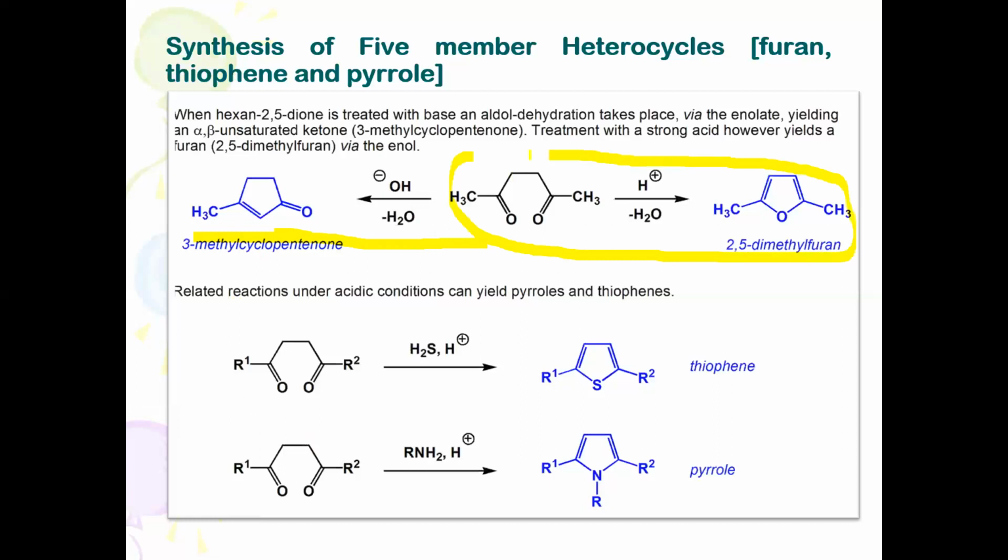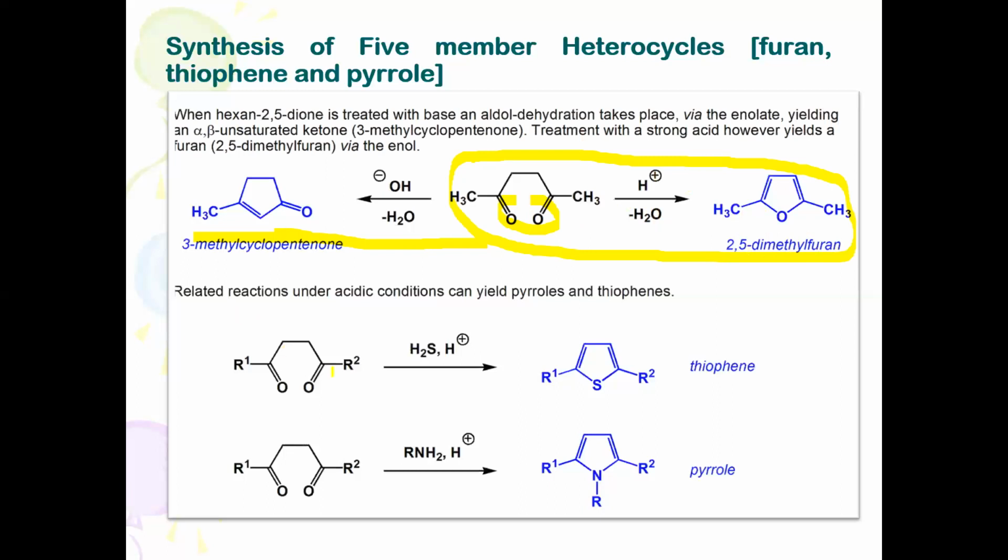When treated with a strong acid, however, it yields a substituted dimethyl furan, 2,5-dimethyl furan. When treated with a strong acid, the keto group is converted into the enolic form initially as an intermediate. These two are converted into OH groups, and later they proceed by elimination of a water molecule and are converted into 2,5-dimethyl furan.